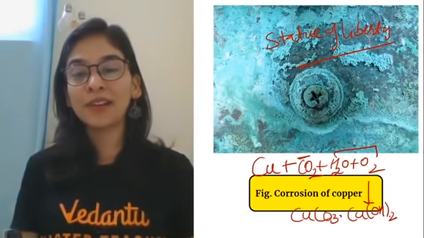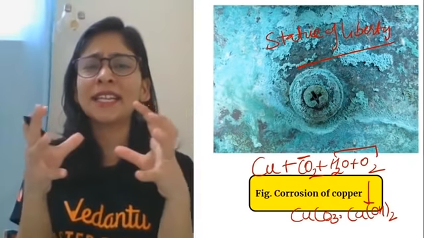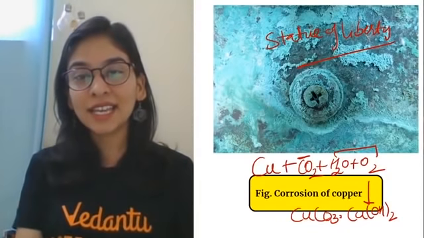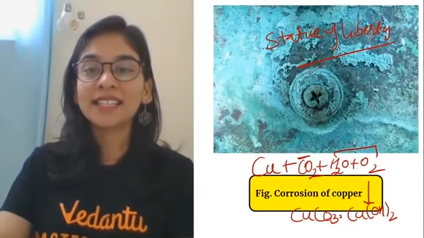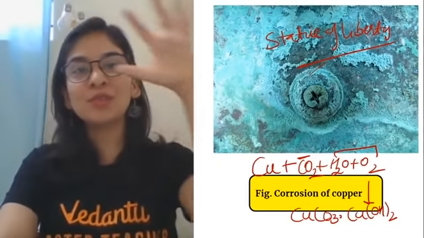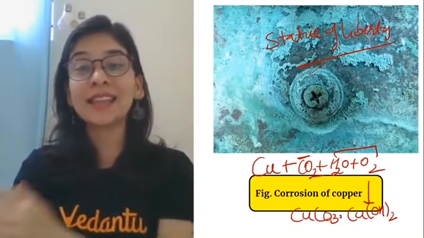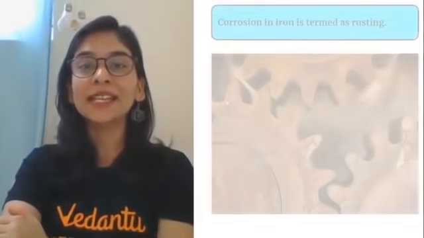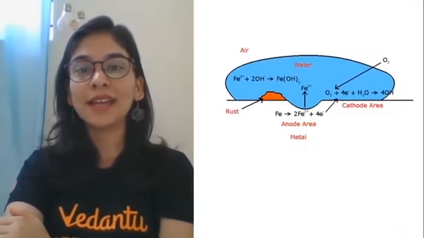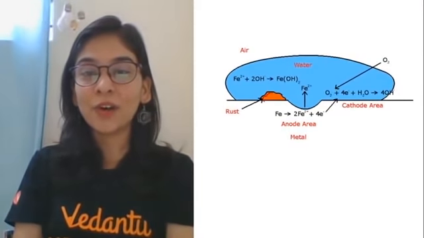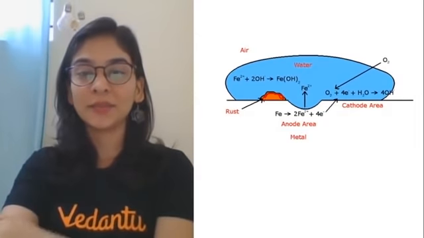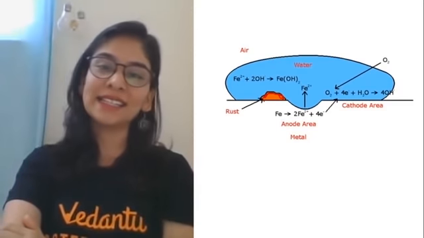It's a mixture of copper carbonate and copper hydroxide. This dot means they are just physically attached to give a mixture, and it has a greenish color appearance. So copper can also corrode due to atmospheric gases to give this undesirable product. And as I told you, the term for iron is rusting. That rust gets formed, reddish brown in color, when iron reacts with oxygen and water. The bigger picture you do not need to study in 10th class.